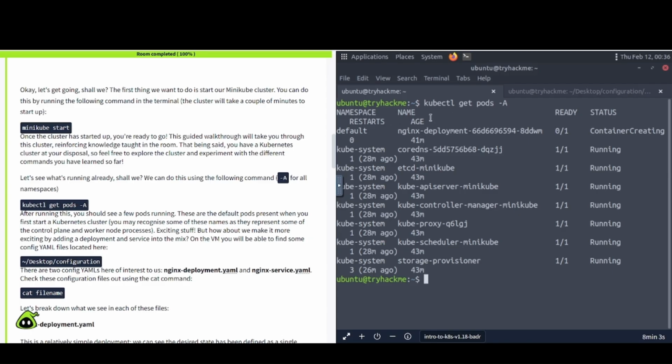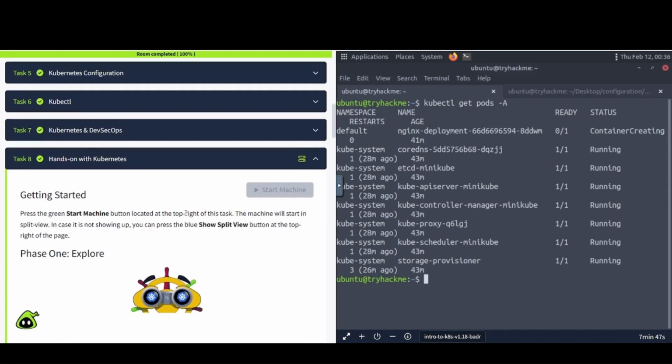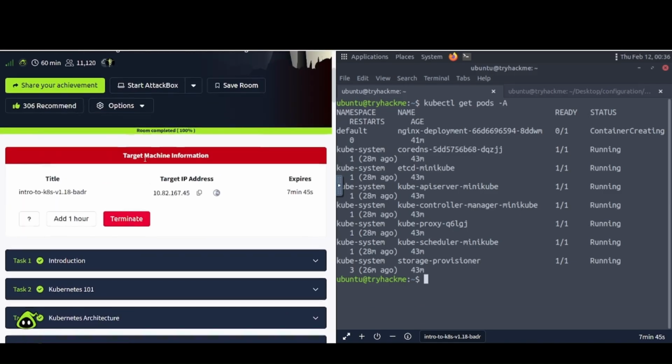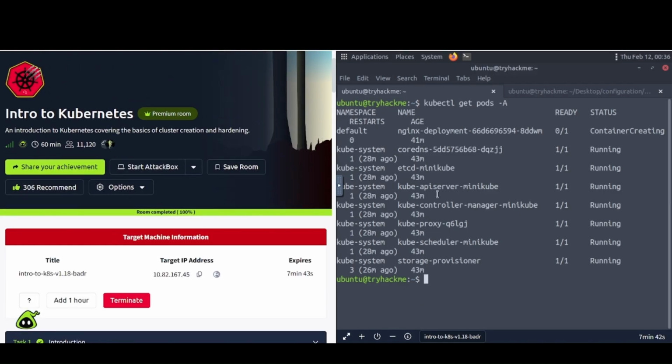And now when you go and check it to see if the one that you need to run this task on is running, it's stuck in this container creating. I tried resetting the VM. I tried to do all kinds of things and it's just not working. So I'm letting you know ahead of time before you proceed through this video, but there is some good information in this video that can help you in learning about Kubernetes. This is the only issue that I have come across in this particular room.